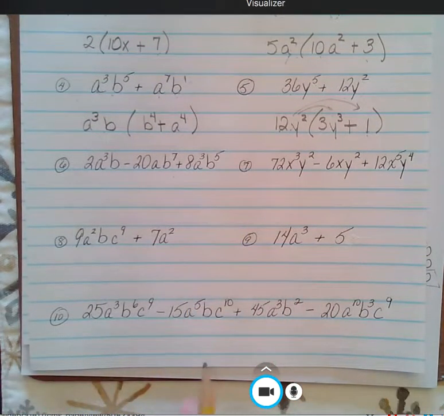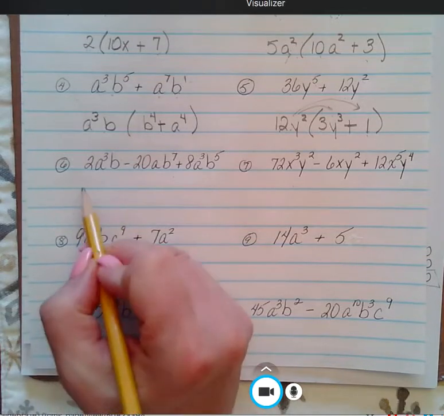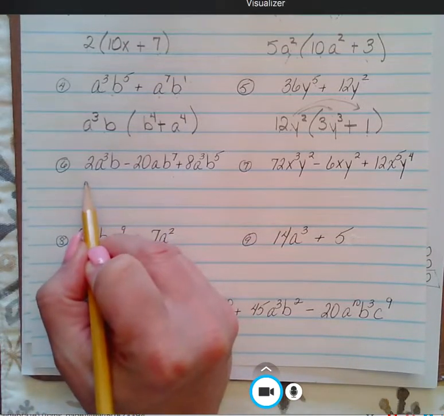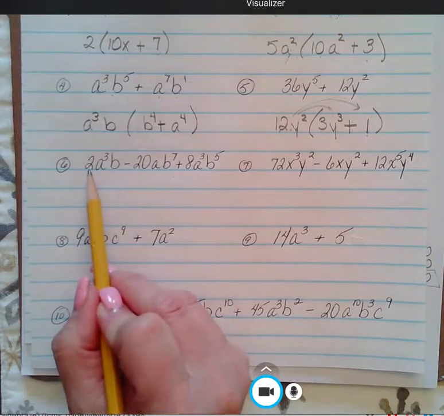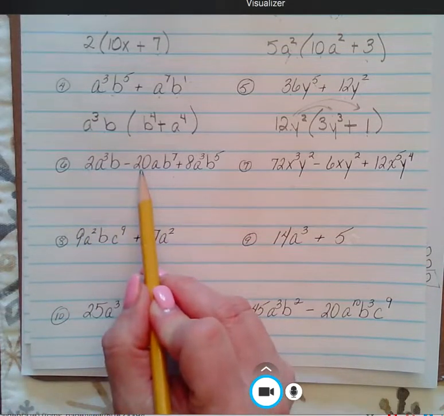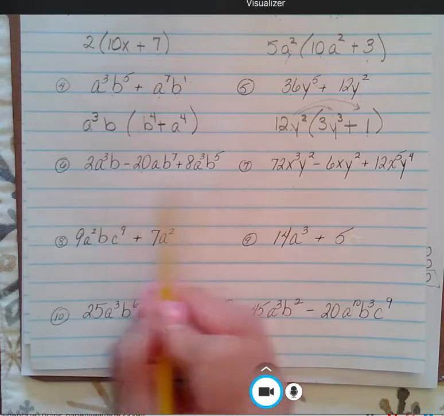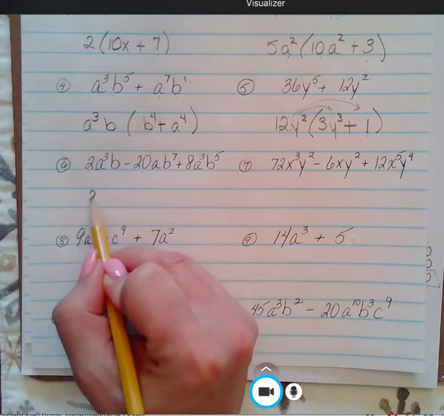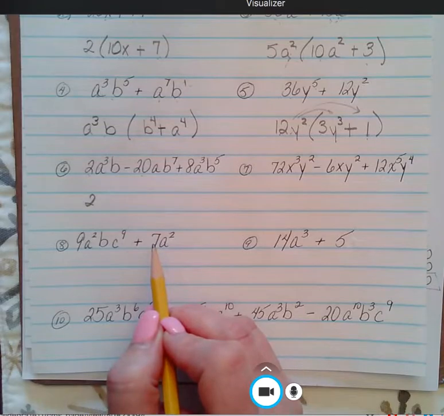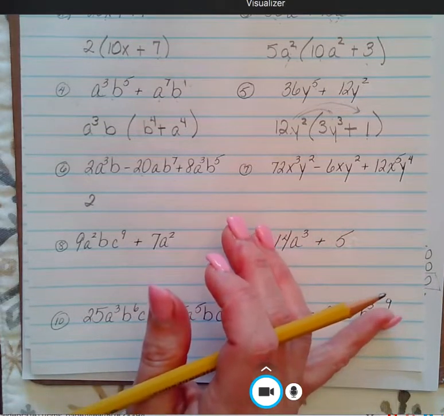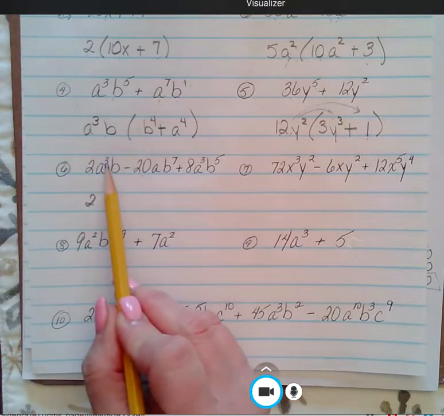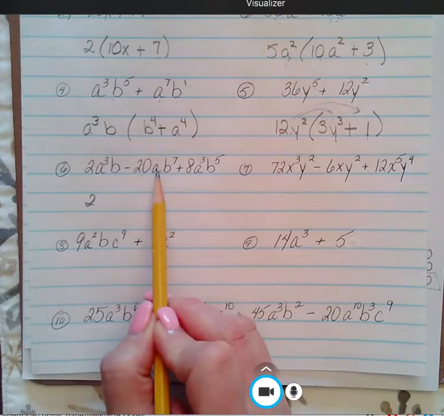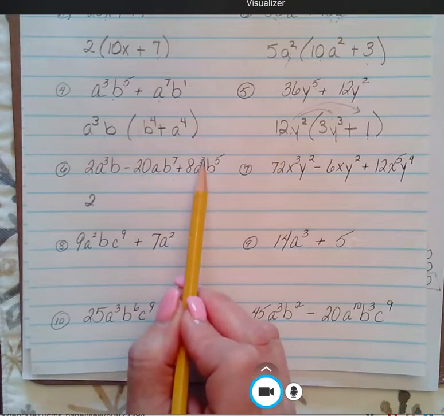Number 6. So for number 6, let's see. We are going to go with a common number. Let's look at all our numbers. I have 2 and 20 and 8. The biggest number that goes into all of them is 2. I'm going to look at my A's, each piece separately. Don't get overwhelmed. A to the 3rd, A, and A squared.